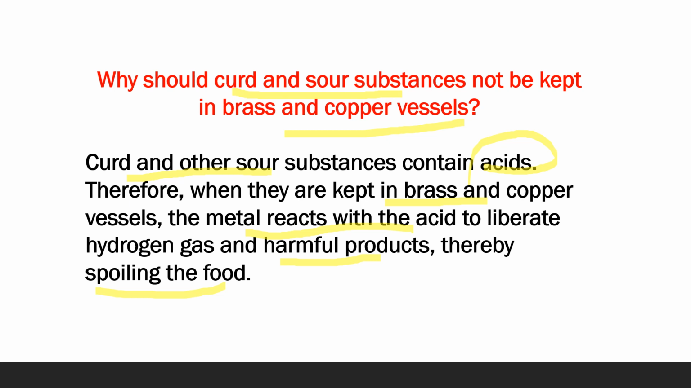Earlier, brass and copper vessels were used for cooking purposes, but later because of this, they were replaced by other utensils. Actually, the same utensils were coated with a white coating of tin. But nowadays, we use only stainless steel utensils for cooking because stainless steel has no reaction with any of the things and they are best for cooking purposes.